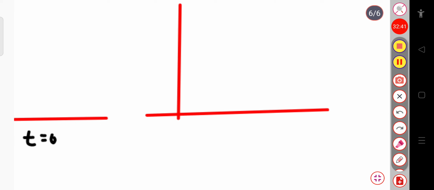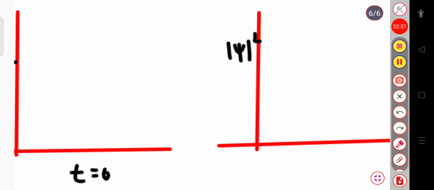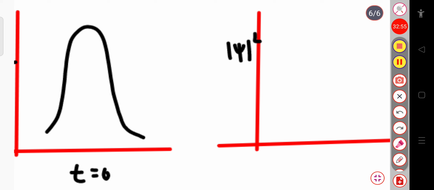Now at t equal to 0, you can see the graph will look somehow like this.